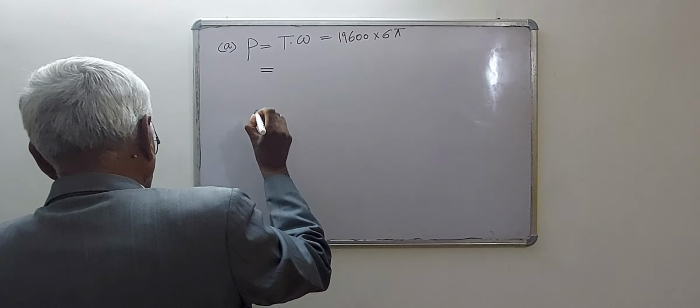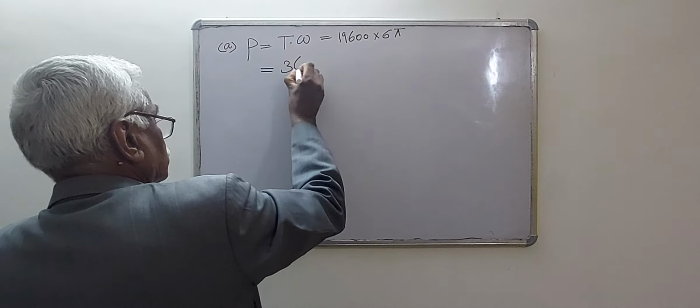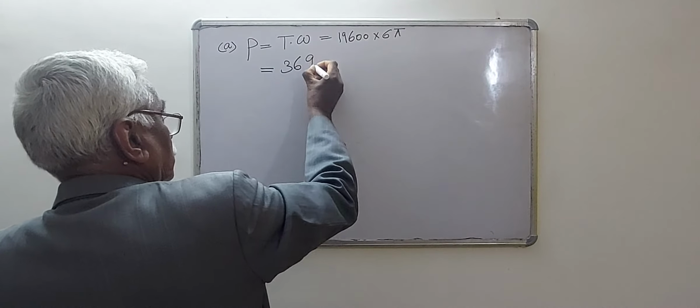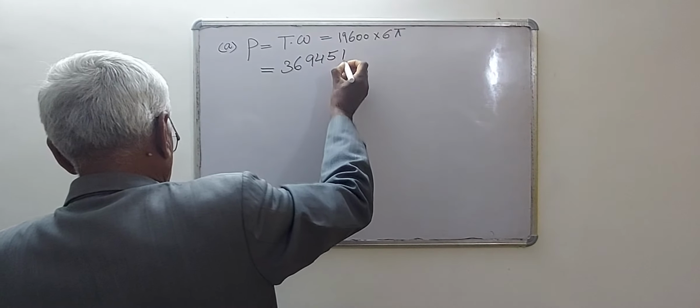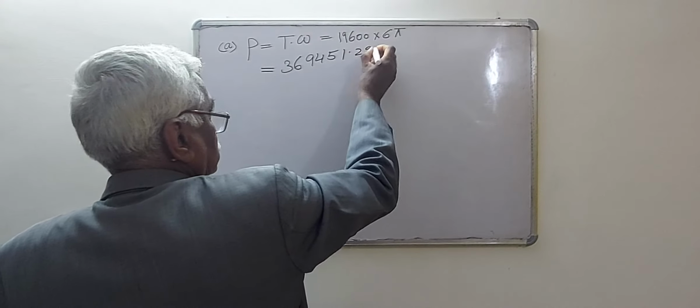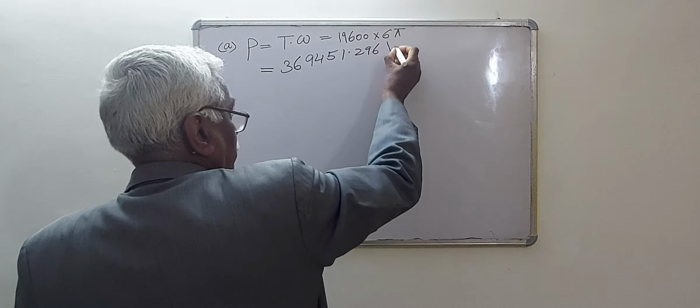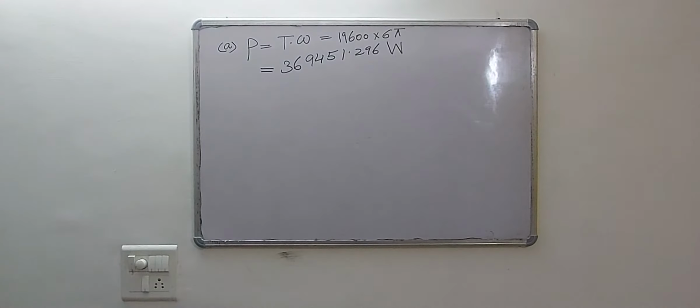So it comes out to be 369451.296 watt. That is the power developed by the engine.